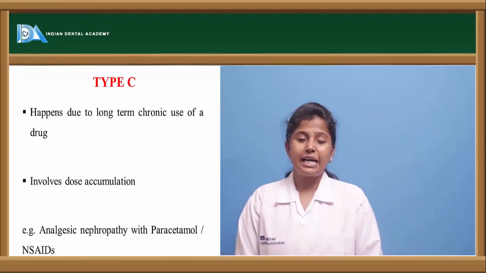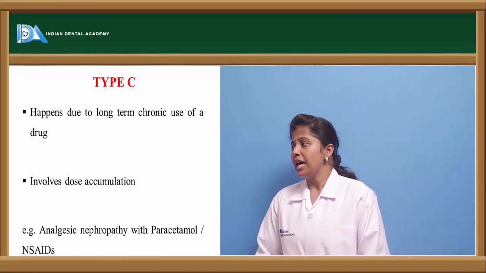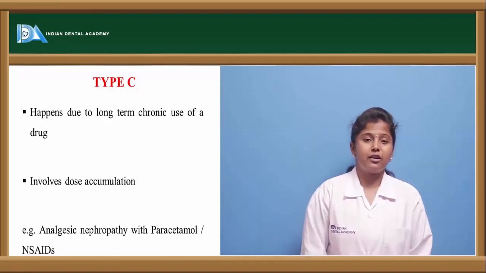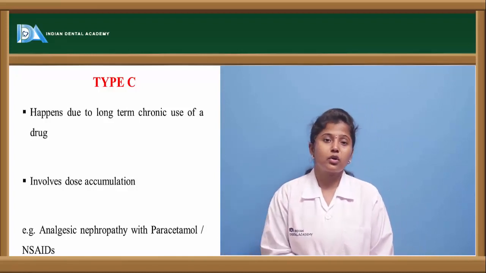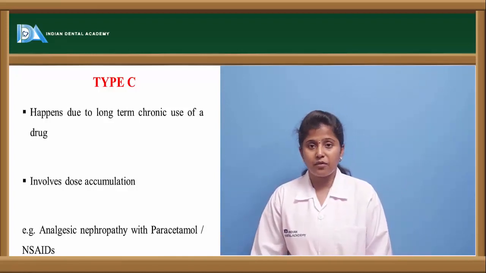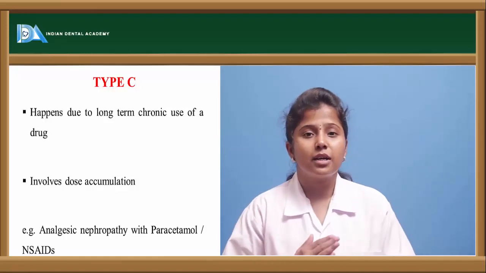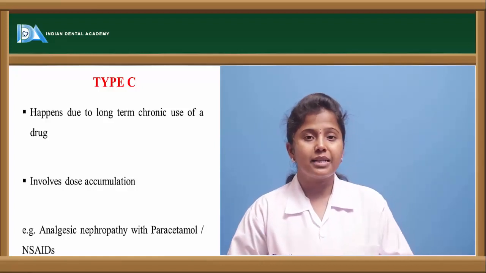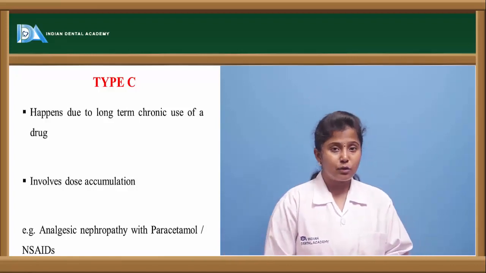Now let us see type C adverse drug reactions. Type C adverse drug reactions happen on long-term use of any drug. If we are taking any medication for a longer, chronic period of time, then these adverse drug reactions occur. Say the drug has a half-life of about 24 hours. Daily we have to take the drug.